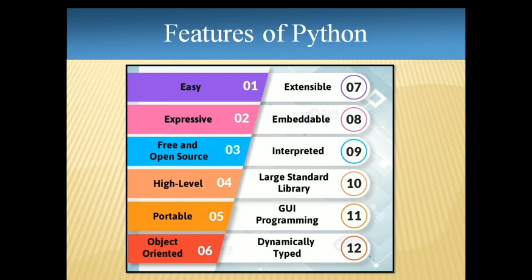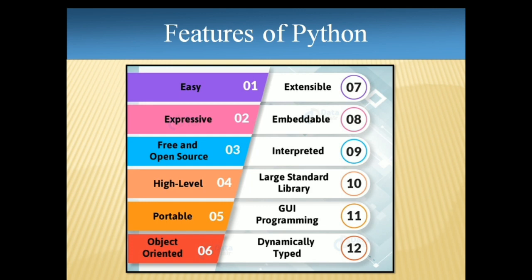And then the next feature is portable. We can say that Python is portable because Python code written on one system can be run on another system also. Then sixth number is object oriented. Yes, Python is an object oriented language like Java and .NET. So it also has all the features of an object oriented language.